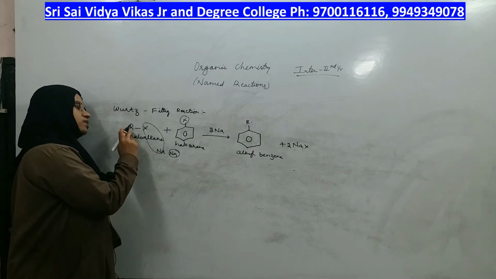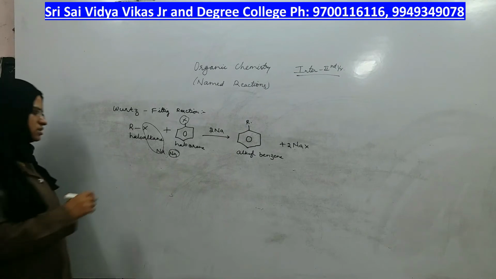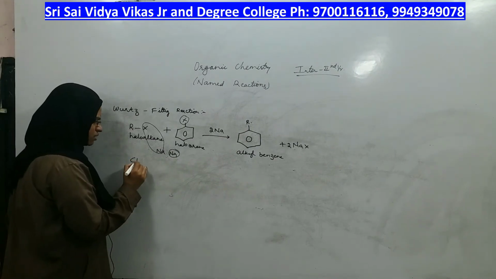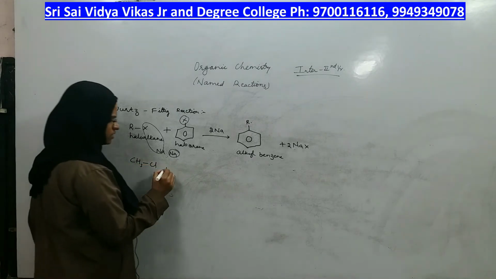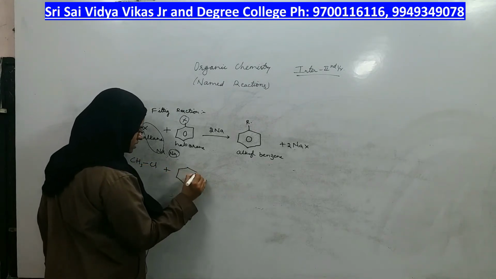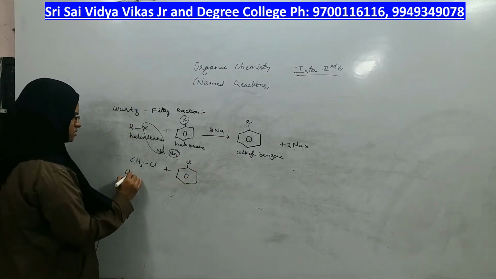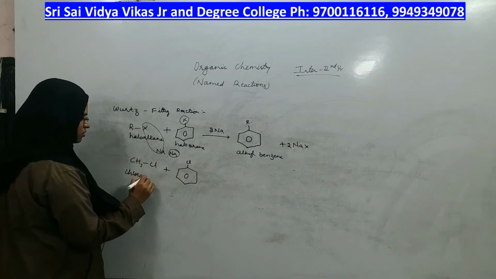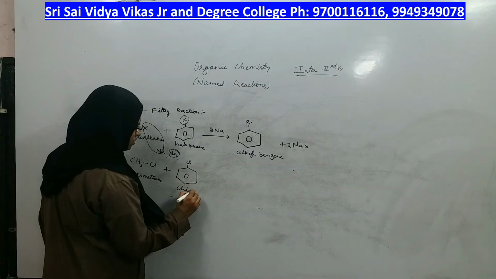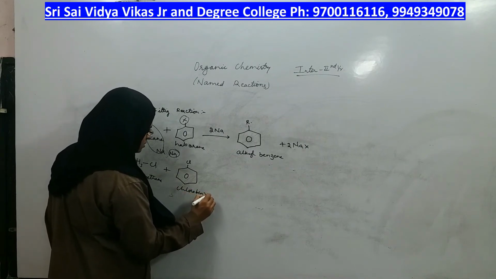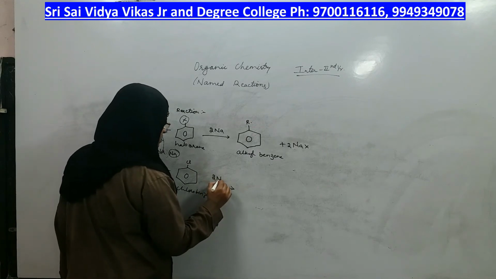We will take chloromethane, or shall we take chloroethane? We can take anything. Let us take the simpler one, which is chloromethane with chlorobenzene. This is chloromethane and this is chlorobenzene. What is the reagent? Same sodium metal is the reagent.